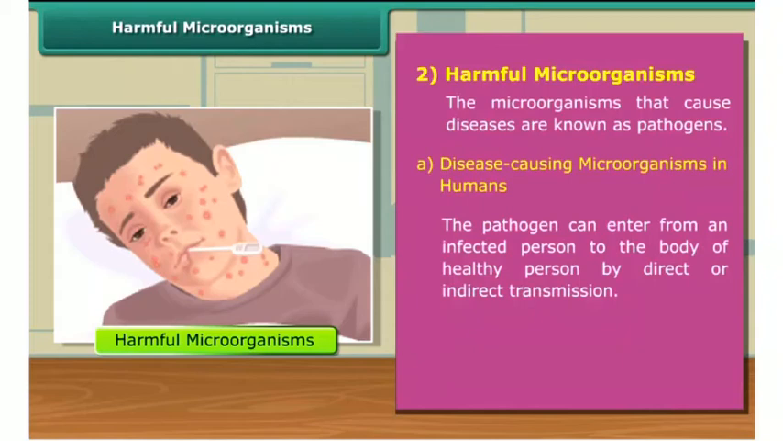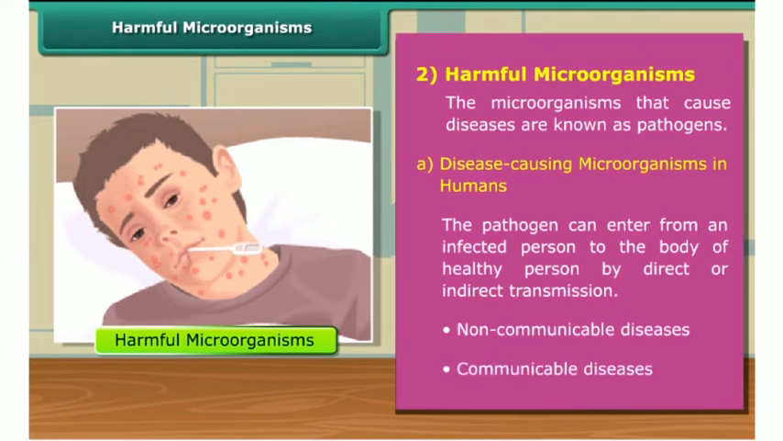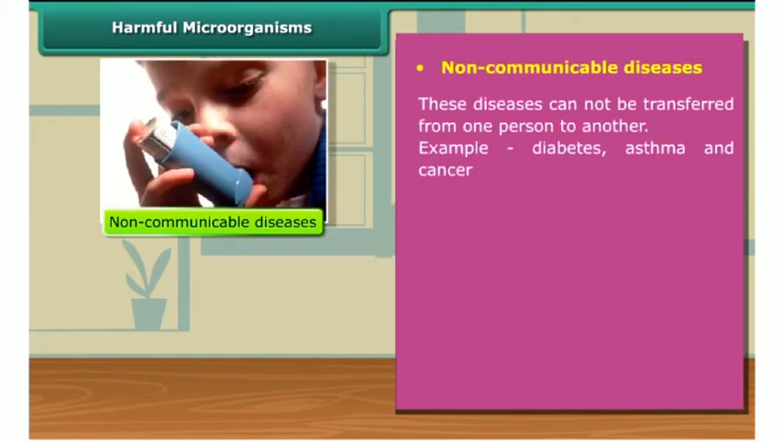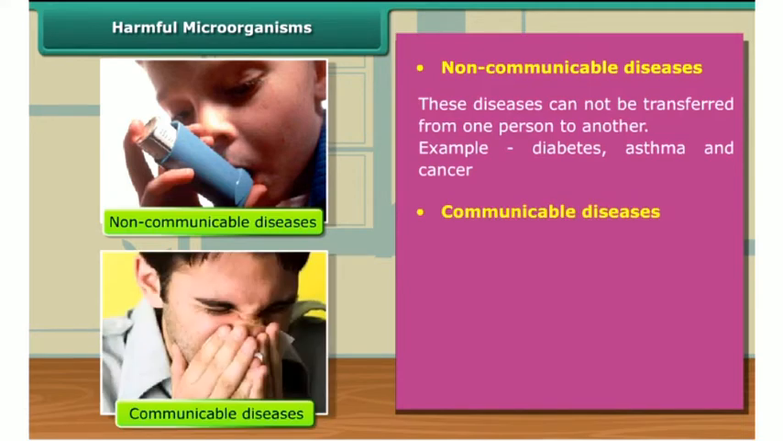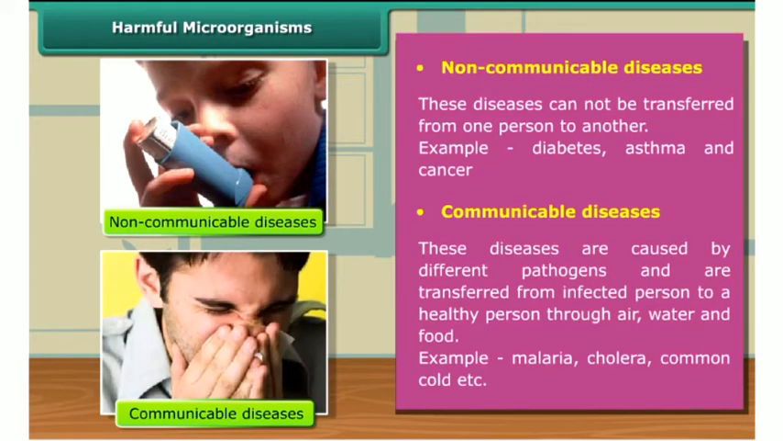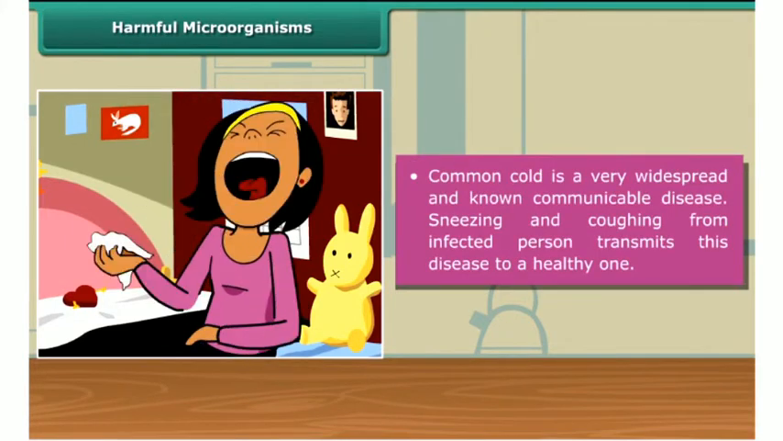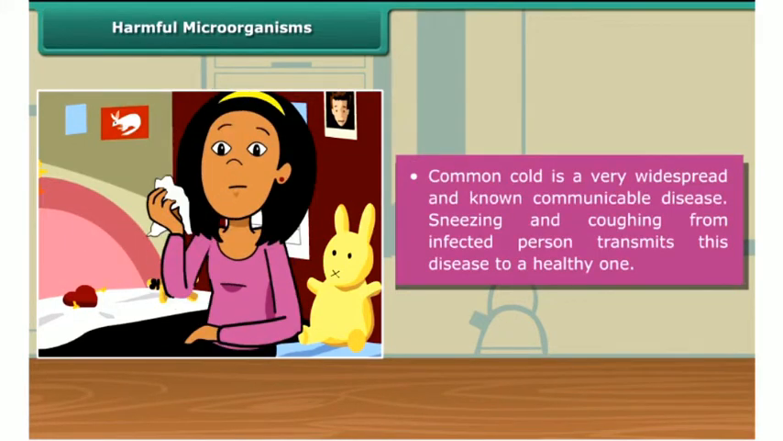Diseases are divided into two categories: non-communicable or non-infectious diseases, and communicable or infectious diseases. Non-communicable diseases cannot be transferred from one person to another, while communicable diseases are transferred from an infected person to a healthy person by means of air, water, food, etc. The common cold is a very common example of a communicable disease.